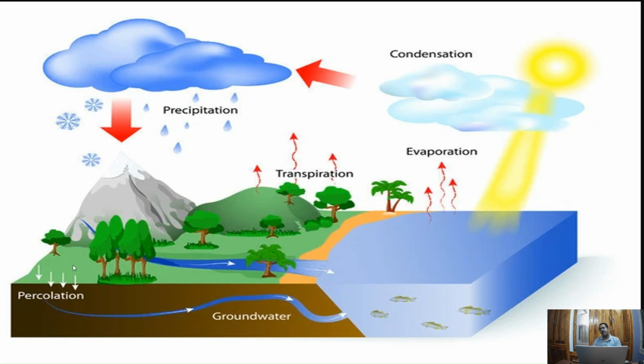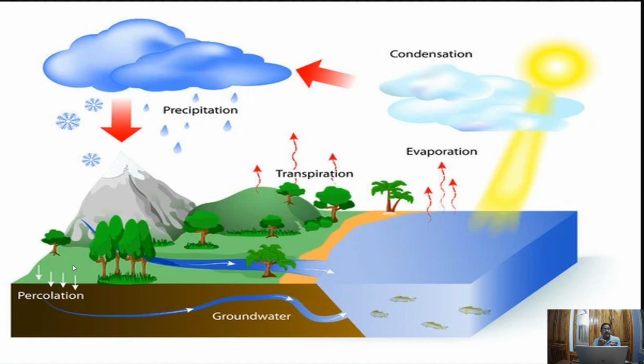This is a simple concept which occurs in elementary class: the water cycle. The water from the sea evaporates and forms clouds, and from the clouds it is precipitated and comes back to the earth. When a teacher teaches this concept to the students, the same concept is formed in the minds of the students.